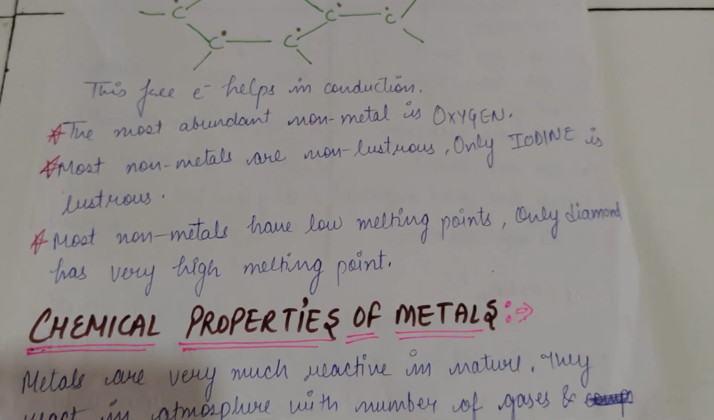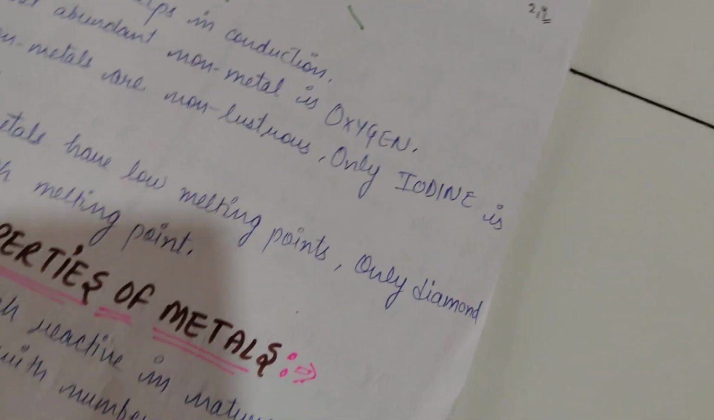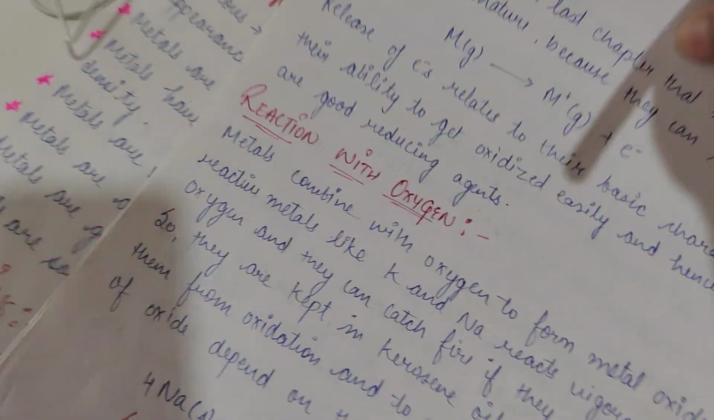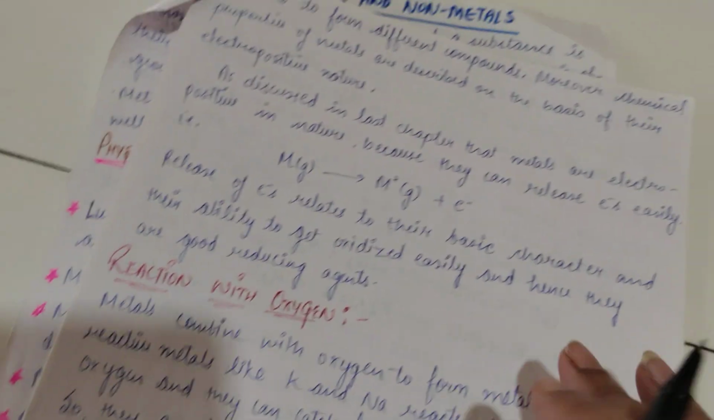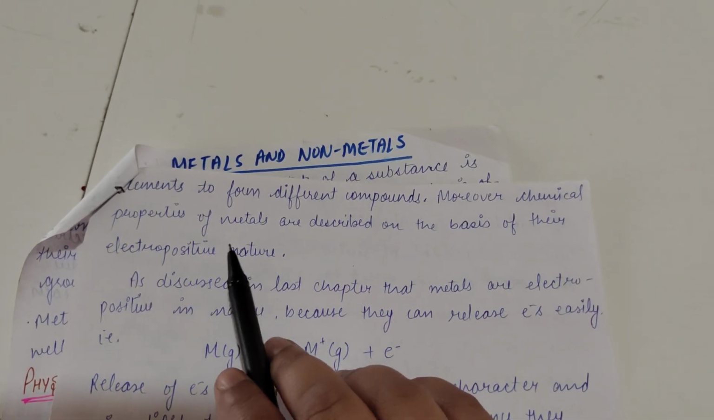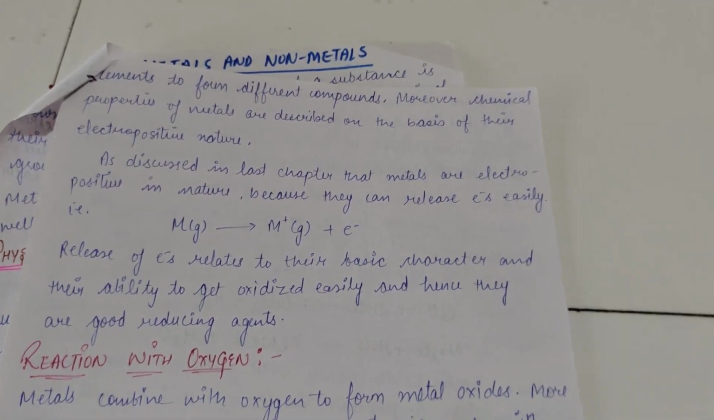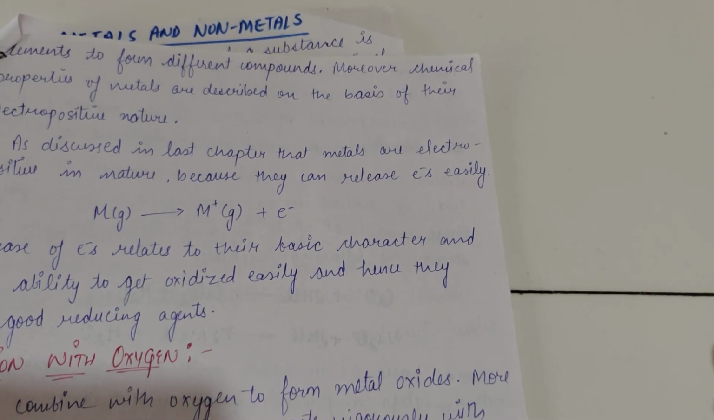So they react with a number of gases present in the atmosphere to form different compounds. Moreover, the chemical properties are described on the basis of their electropositive nature. Now this I have explained to you just now. What is the electropositive nature?